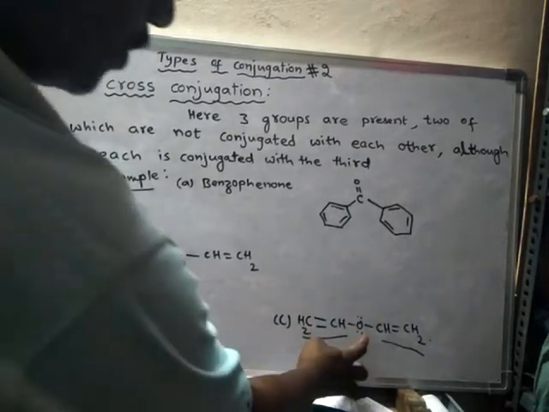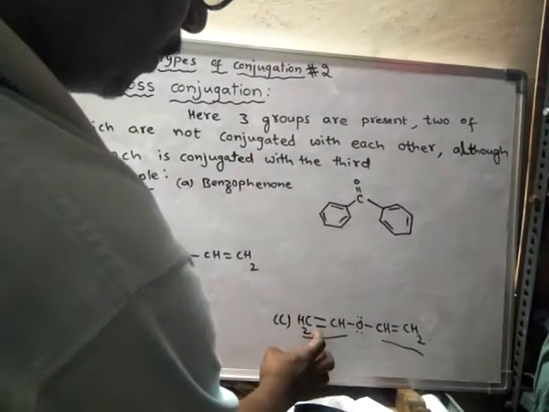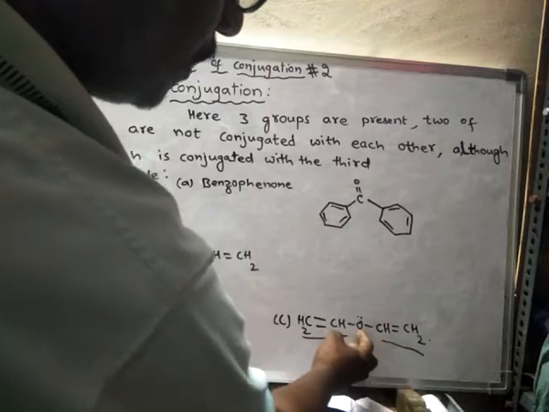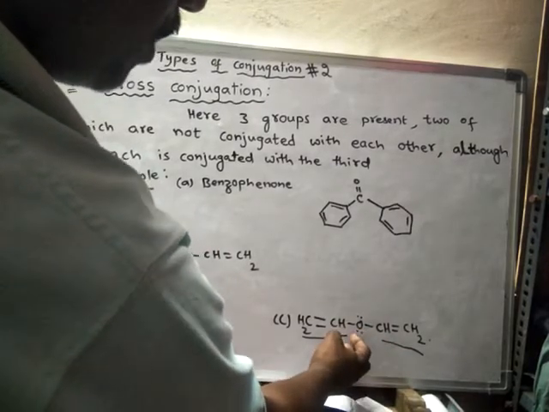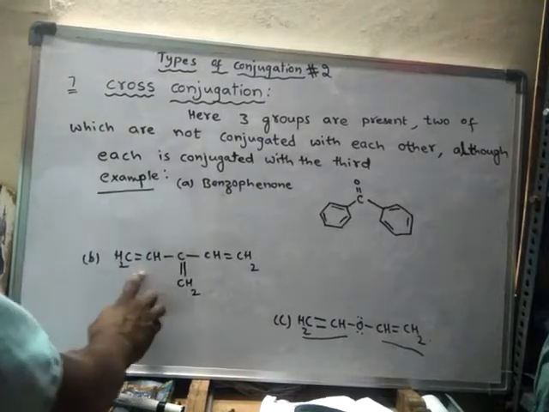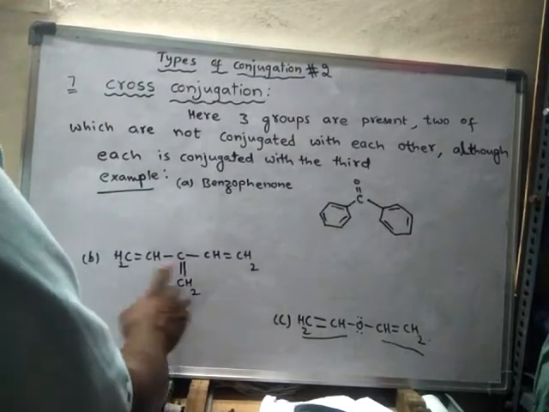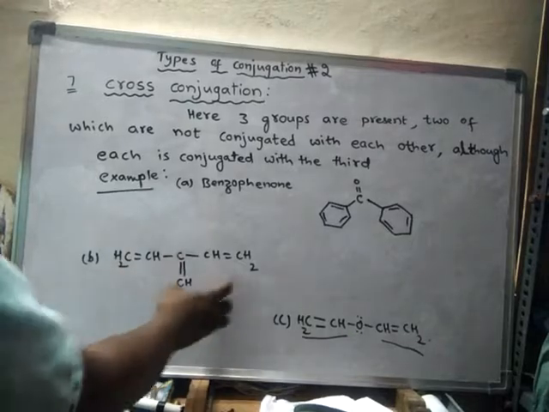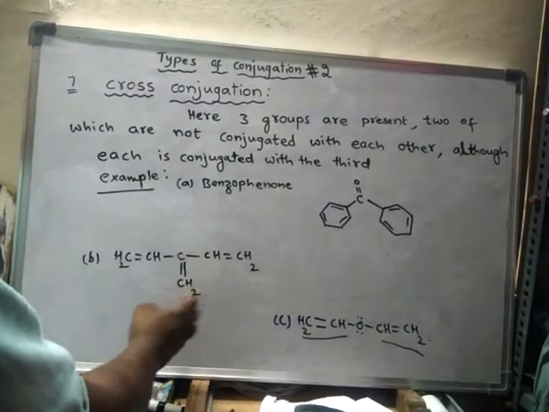Okay, so here this is the third group, and this group individually will show conjugation with this third group, and even this group also will show conjugation individually with this third group. But these two groups do not involve in conjugation. Here also these two groups do not involve in conjugation. This group will involve in conjugation with the third group, and even this group also will involve in conjugation with the third group.